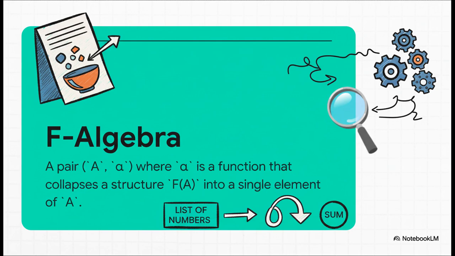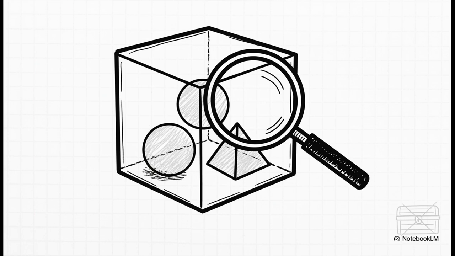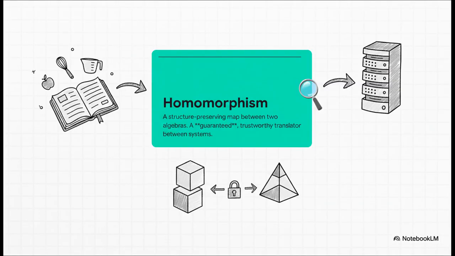It's a simple blueprint for taking some complicated structure, say a long list of numbers, and collapsing it down into a single, simple result, like finding their total sum. And boom, here's what that recipe looks like as code. It's a simple, traceable data class. See? No hidden corners, no secret rooms. JAX can see everything. The struct map, that's the part of the recipe that does the actual work, and any params it needs. It is all laid out in the open, which is exactly what a picky compiler like JAX wants to see.